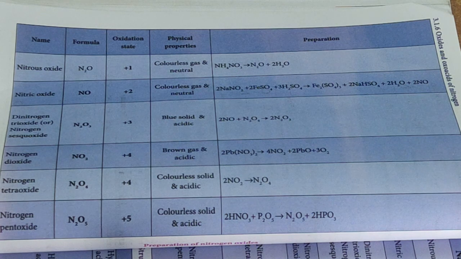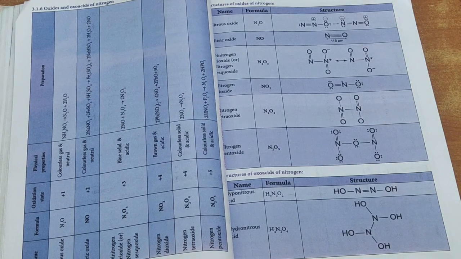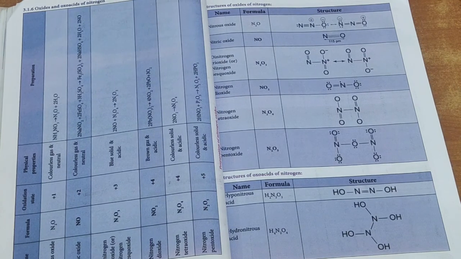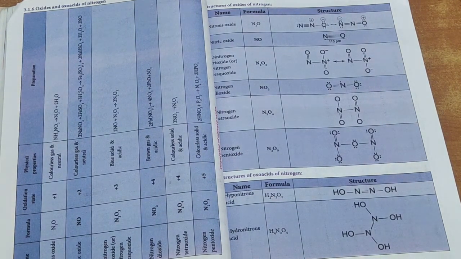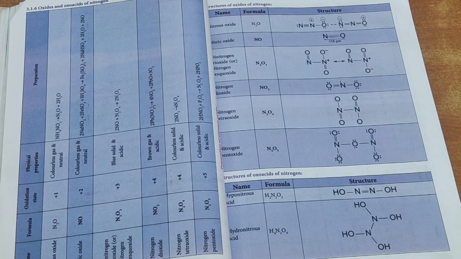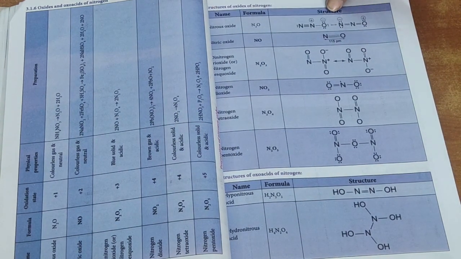Now move on to the structure of oxides of nitrogen. This is the structure of oxides of nitrogen. The names are nitrous oxide, nitric oxide, dinitrogen trioxide, going up to nitrogen pentoxide. Okay, the formulas you already know very well from the previous concept. I am going straight to the structure of nitrous oxide. This is nitrous oxide, the formula along with the structure.